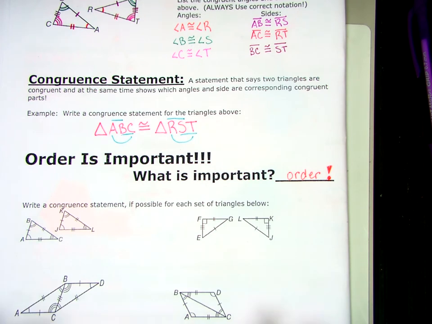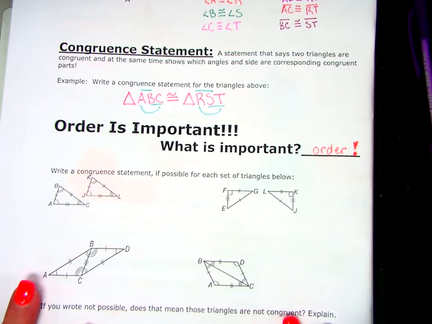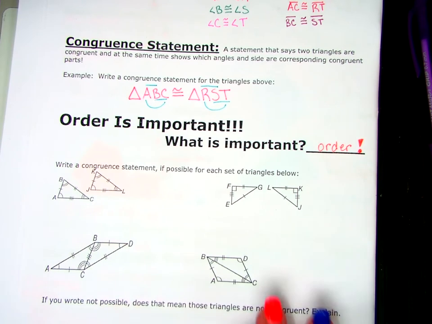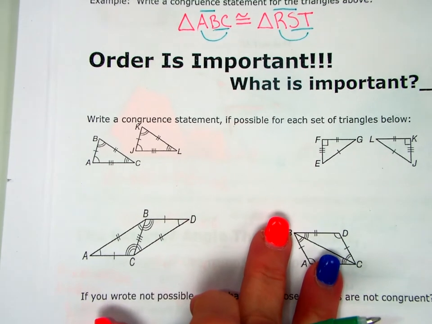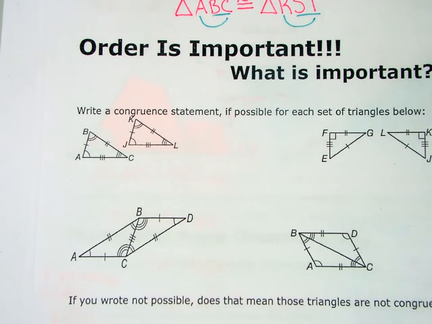Awesome. All right, so it says write a congruent statement if possible for each set of triangles below. Remember, we have to show all the sides are congruent and all the angles are congruent in order to know that our triangles are congruent, and then we can write a congruent statement. Nothing tells me these triangles are to scale, so I can only trust what I can see mathematically in the picture. If I say it looks like those angles are the same, then that's not right. If I say it looks like those sides are the same, that doesn't work.